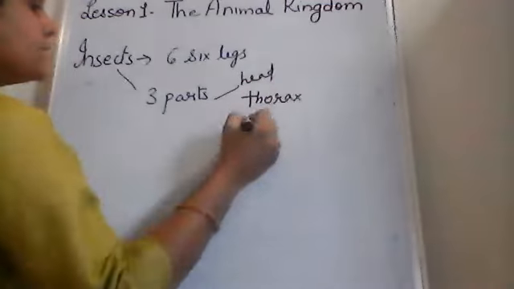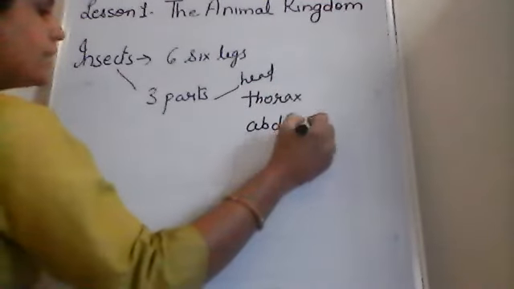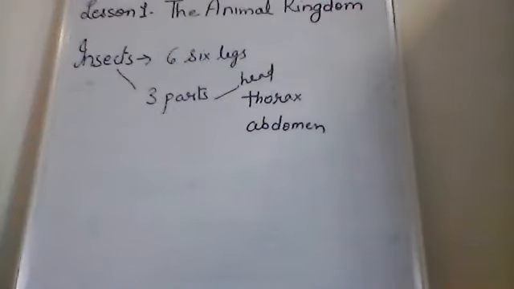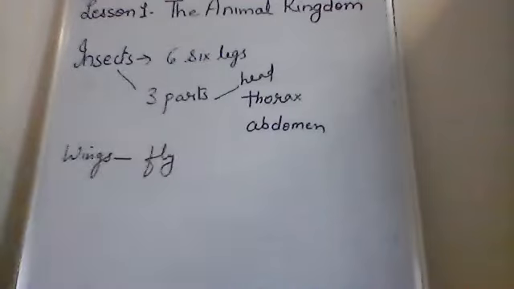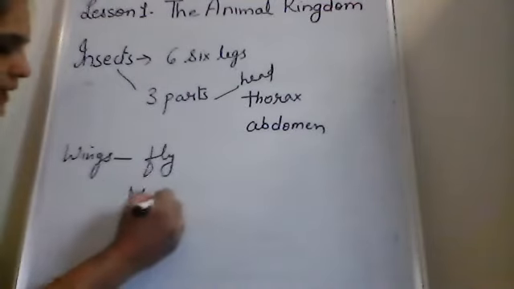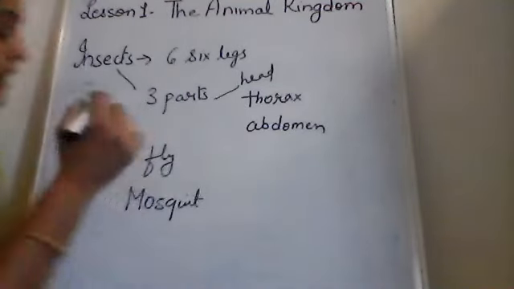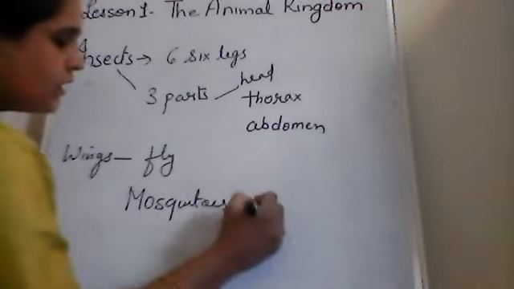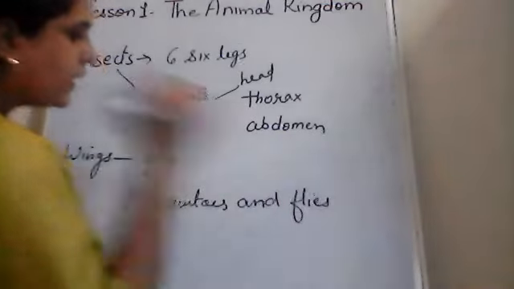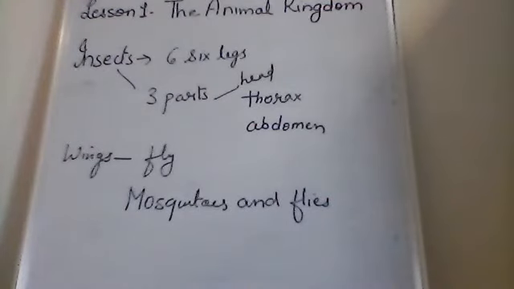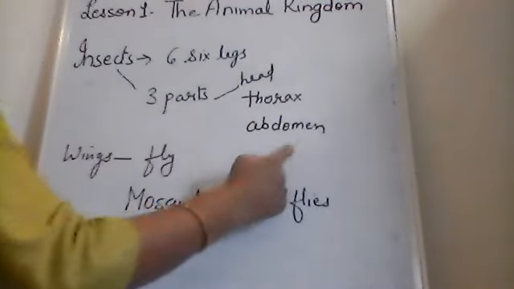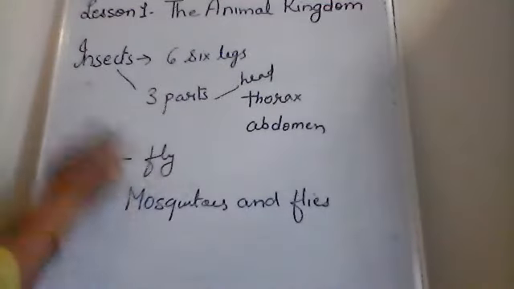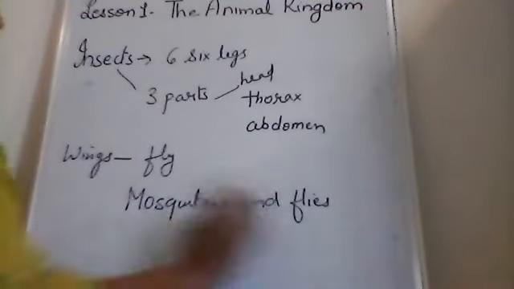Their body is divided into 3 parts: head, thorax and abdomen. Some insects have wings which help them to fly, for example mosquitoes and houseflies. They can easily fly from one place to another. So this was about insects.